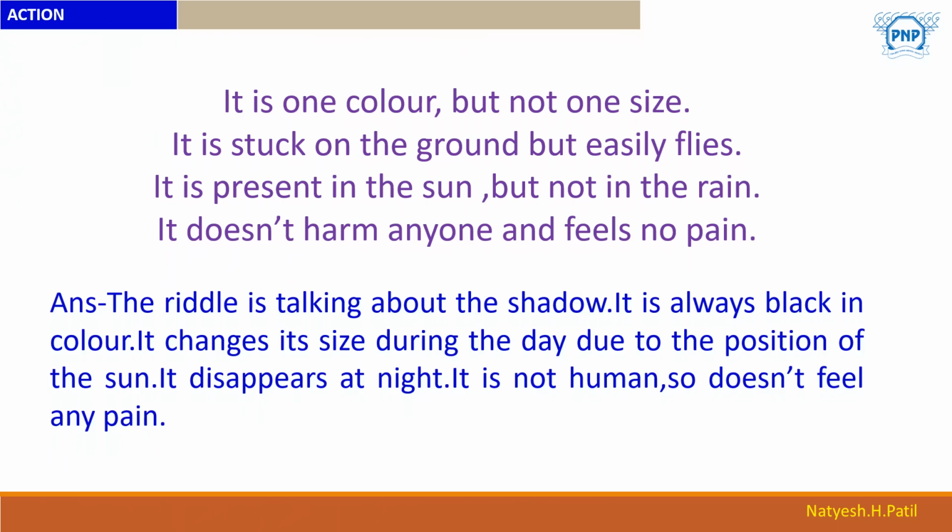The answer is, the riddle is talking about the shadow. It is one color. A shadow has only one color, but not one size, as we know that its size changes. It is always black in color. It changes its size during the day due to the position of the sun. It disappears at night. It is not human, so it doesn't feel any pain. Okay, so this is the riddle.